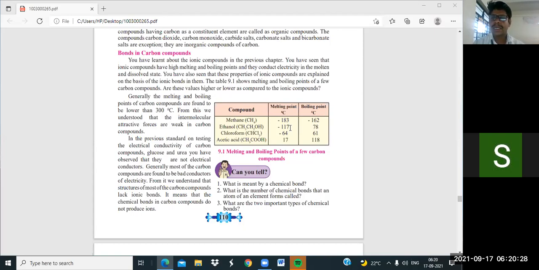Very important thing: carbon compounds have a boiling point lower than 300 degrees Celsius. Due to that reason, the intermolecular force between them is very weak and can easily break. Remember. Okay, getting it?